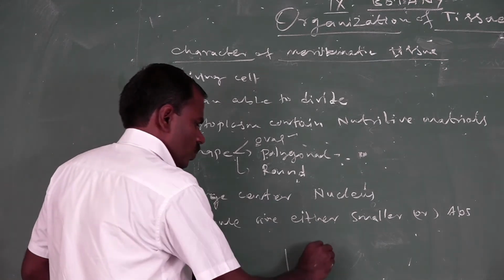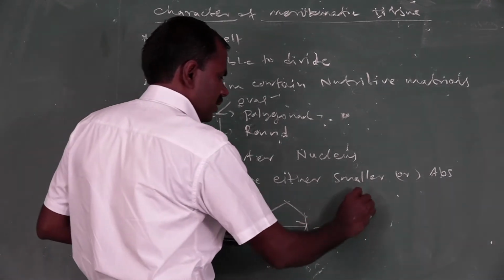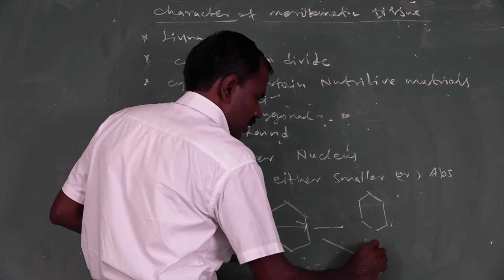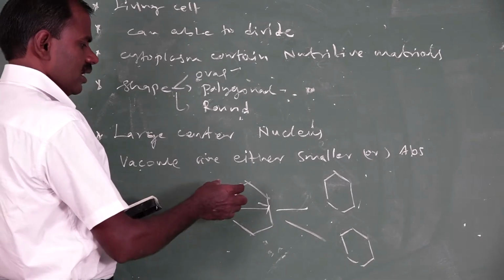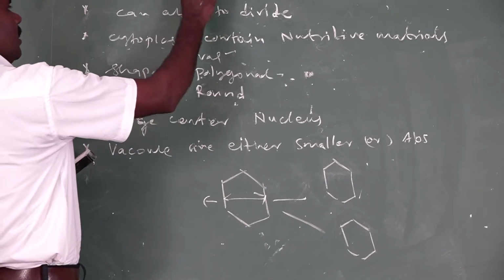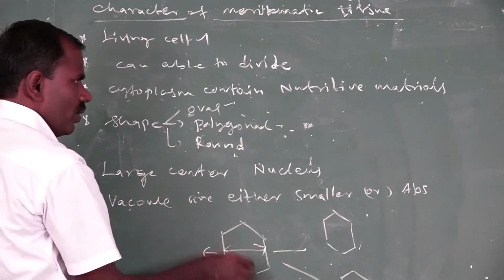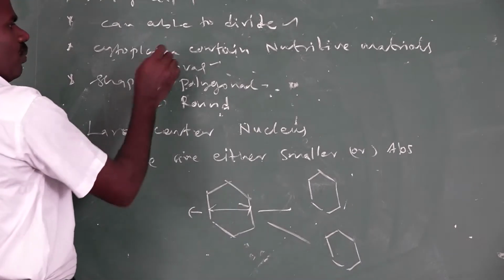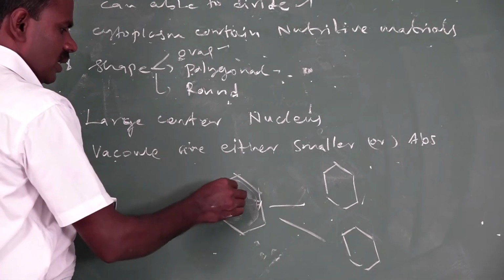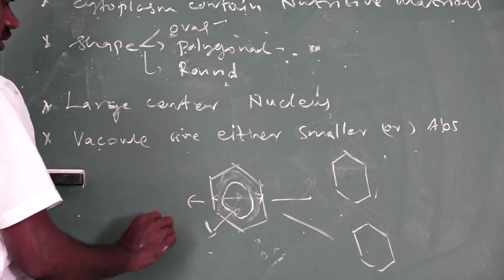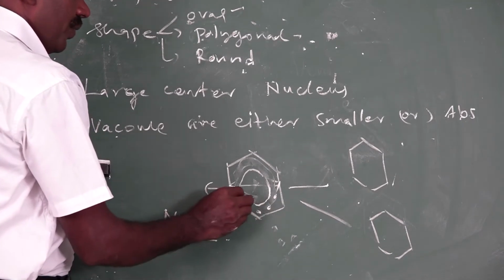So next one is characters of meristematic tissue. In meristematic tissue, the cells are able to divide. These cells are only living cells. The meristematic tissue contains only living cells, and the living cells are able to divide. Next, the cytoplasm contains nutritive materials. The center of the cell contains a large nucleus, and the cytoplasm contains nutritive materials.